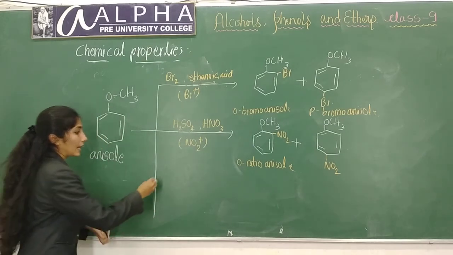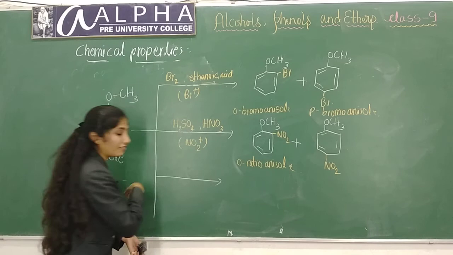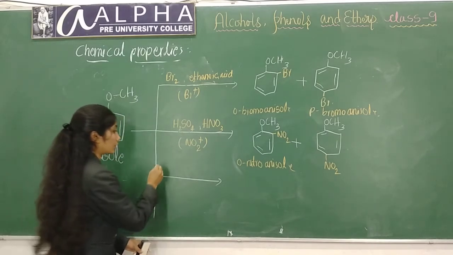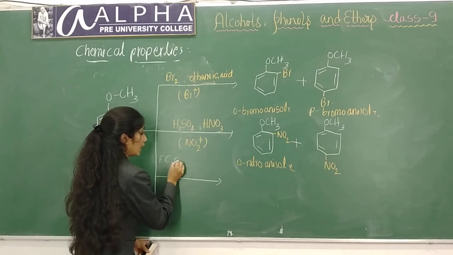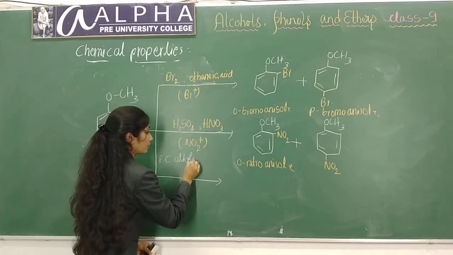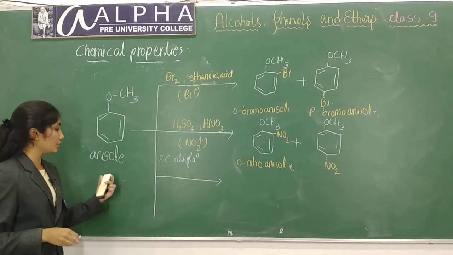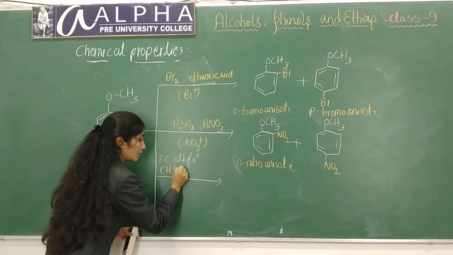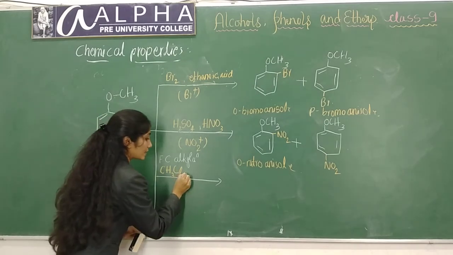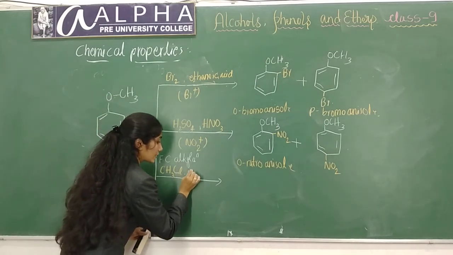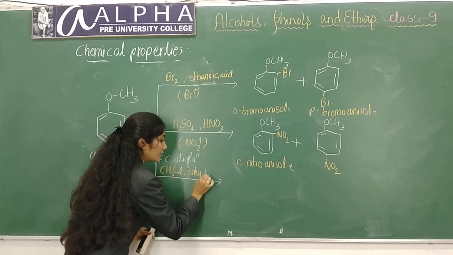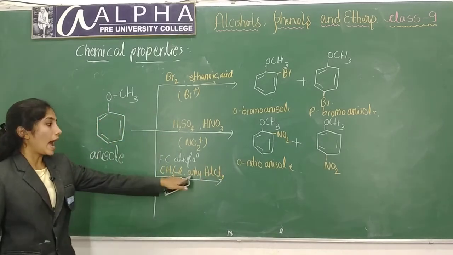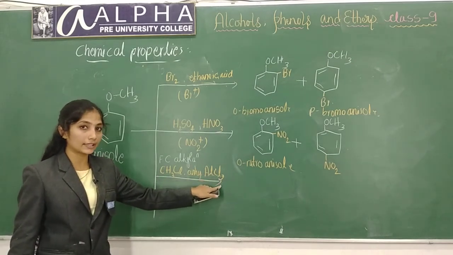Next is Friedel-Crafts alkylation of anisole. In Friedel-Crafts alkylation, you will treat this anisole with CH3Cl, methyl chloride, in presence of anhydrous aluminium chloride. In Friedel-Crafts reaction, anhydrous aluminium chloride acts as a catalyst.